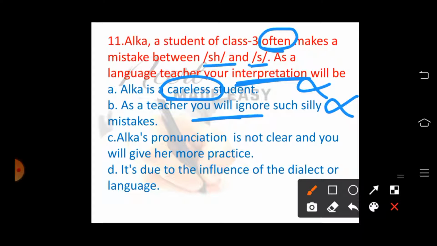Option C, Alka's pronunciation is not clear and you will give her more practice. If the girl's pronunciation is not clear, she will be making mistakes with the other sounds also. But here the girl is frequently making mistakes between the sh and the s sound. So option C is wrong. Option D is the right one because here the dialect is influencing the language. Dialect is a variety of a language which has different pronunciation, grammar and vocabulary than the standard language. So here option D is the right answer. The dialect is influencing the language.